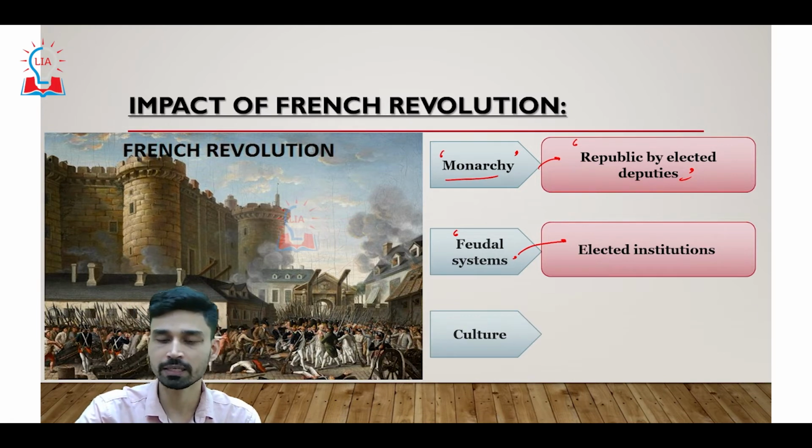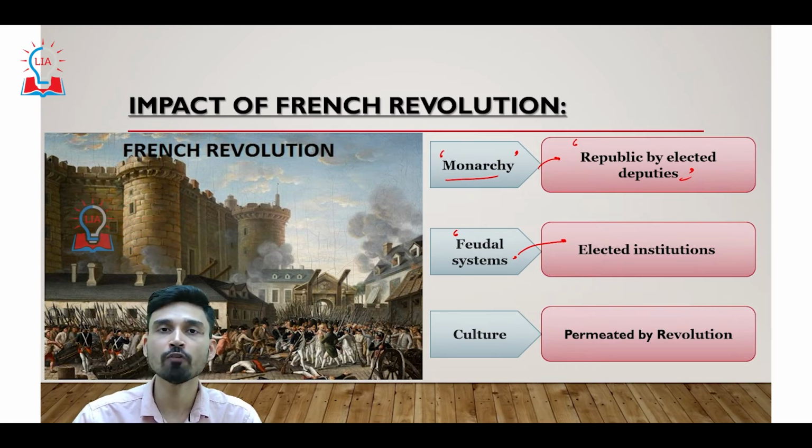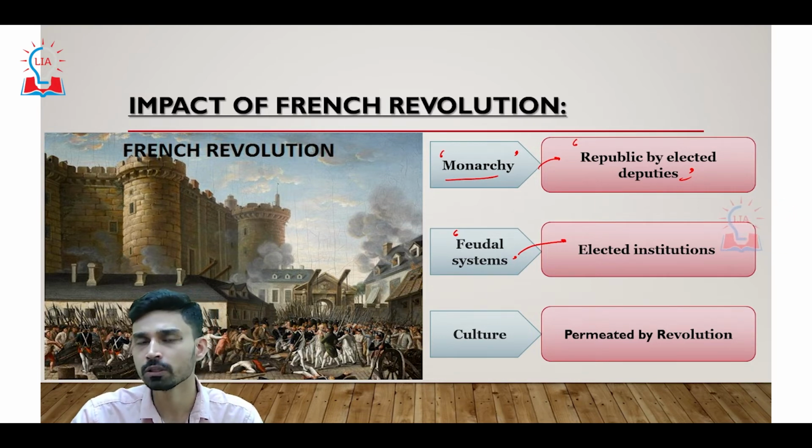The third is the effect we can also see on the culture of France. One thing we have to understand is that even during those times, French culture was very much emulated by all the other neighboring kingdoms except Great Britain. The French language was the lingua franca of the elite of all the nearby countries. The French dressing sense was followed by the rulers, nobles and aristocrats of all the neighboring countries.